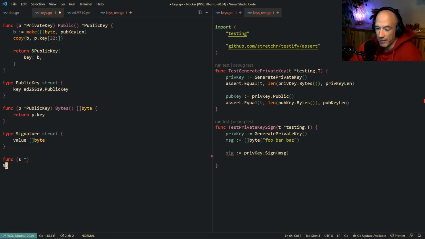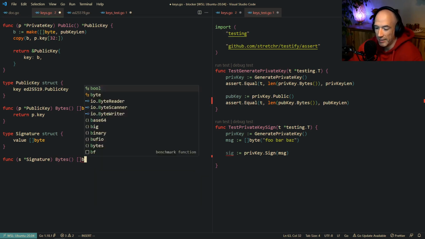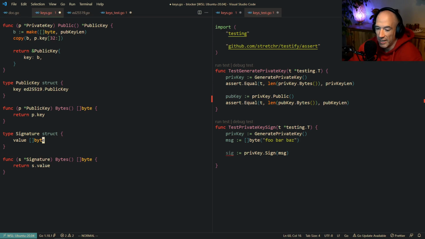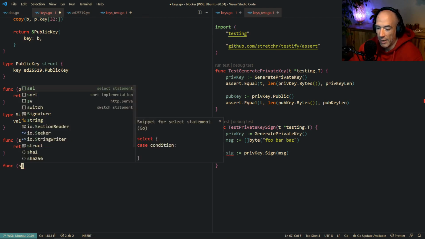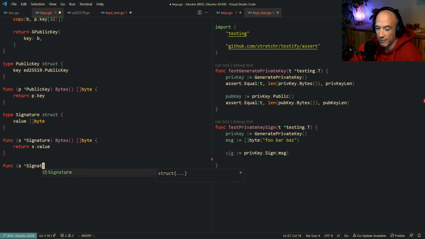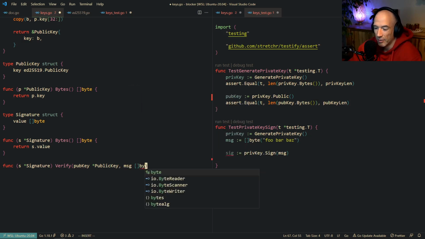It's going to be a signature. Signature bytes, that's what we need actually also. It's going to return a slice of bytes. So we're going to say return as value, right? Actually, yeah, it's fine. Then we're going to also say func as signature verify. Very important. We need a pub key, which is going to be a public key. See, I don't like this pointer. I'm not going to lie. And then a message. It's going to be a slice of bytes, and this is going to return a bool.